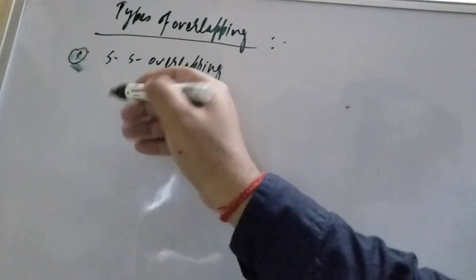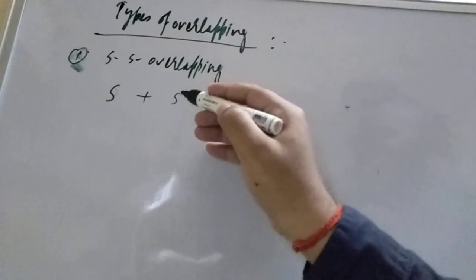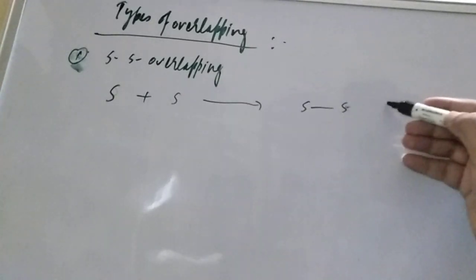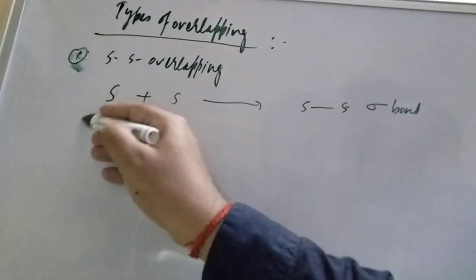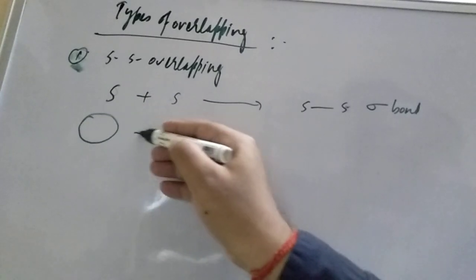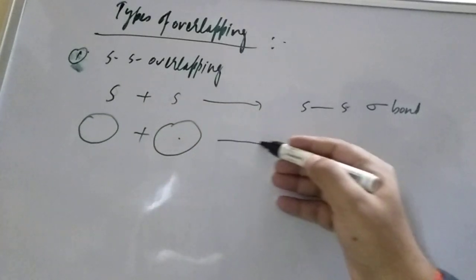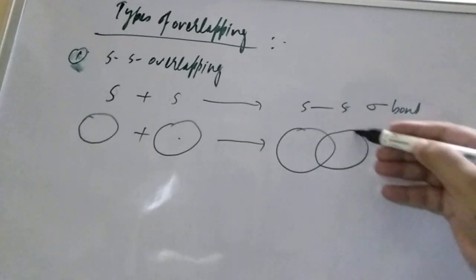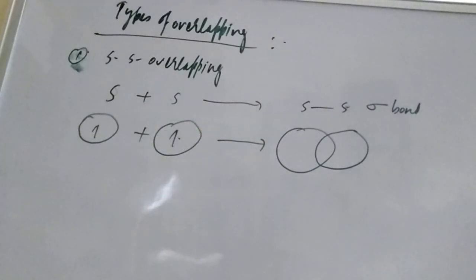An s orbital is there, students. So s orbital and s orbital will overlap, and it will form an s-s sigma bond. Try to understand: an s orbital is spherical in shape, and again one more s orbital is spherical in shape. These two orbitals are going to overlap, and as I told you, only those orbitals which have an unpaired electron will form the bond.